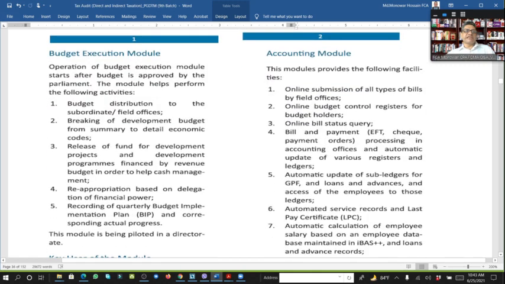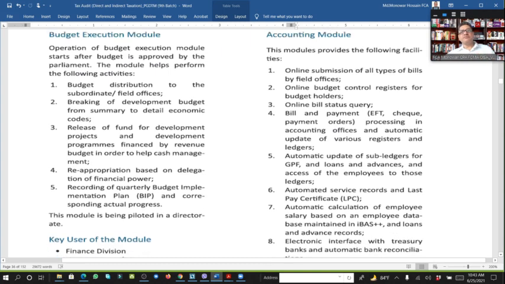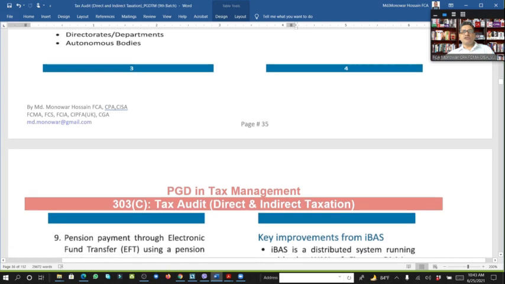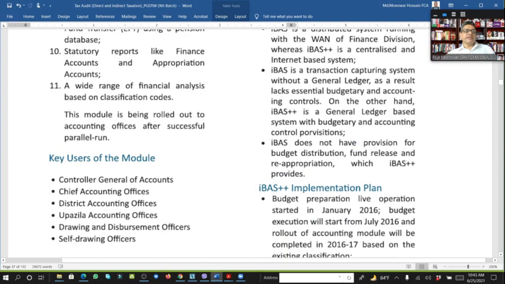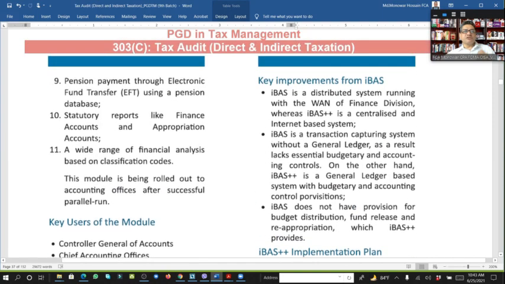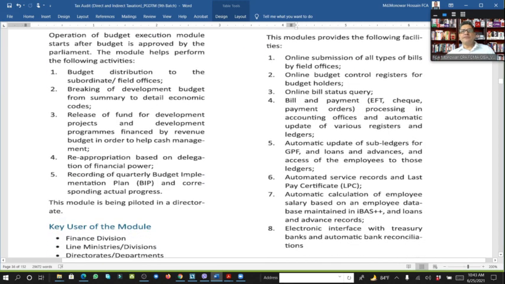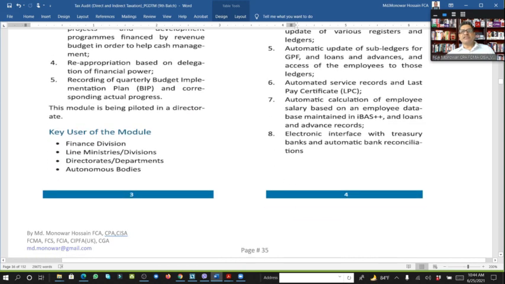The budget execution module is also within the system, and the accounting module there is used by the finance division, all ministries, and also the government pension fund. Look here: online submission of bills, online budget control, etc.